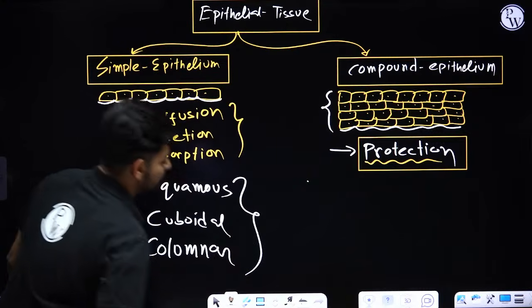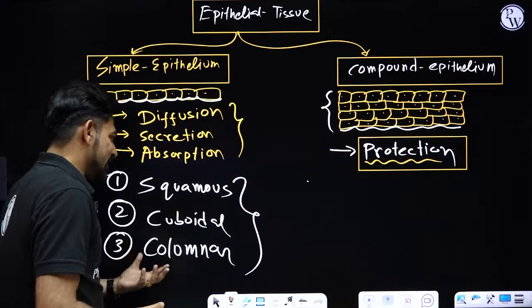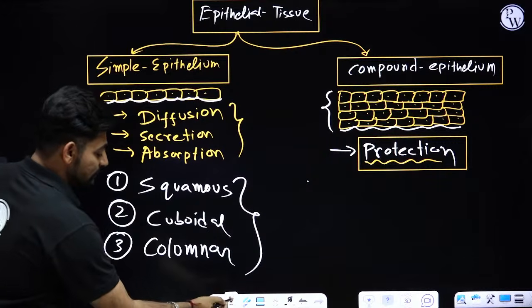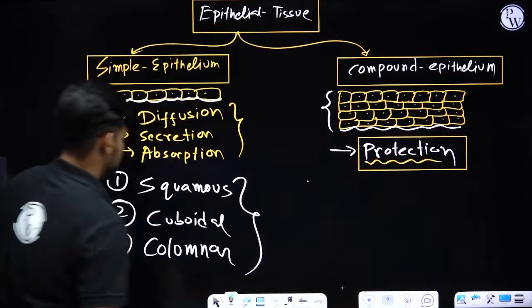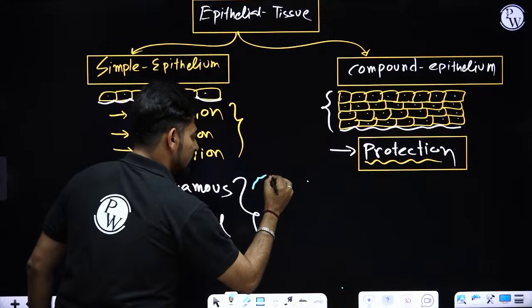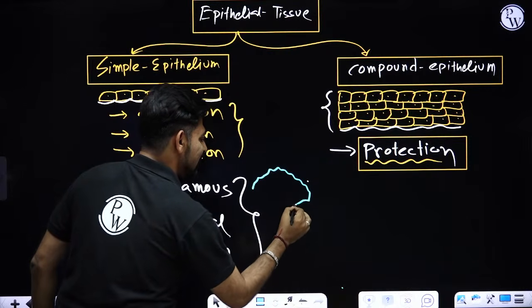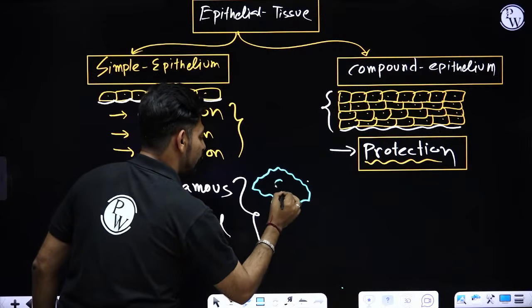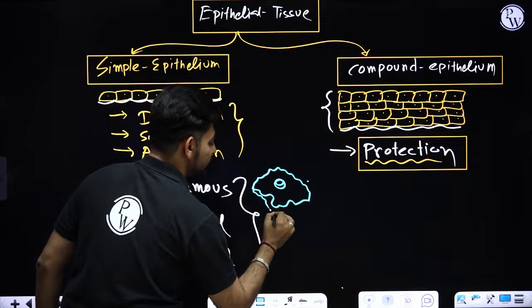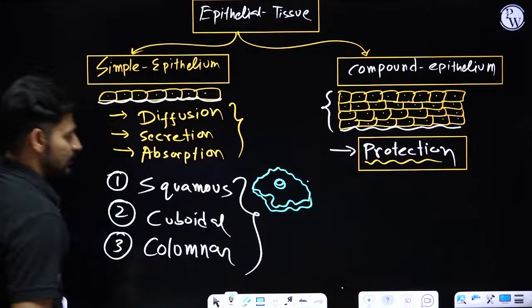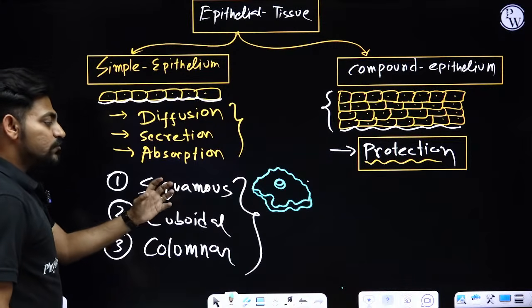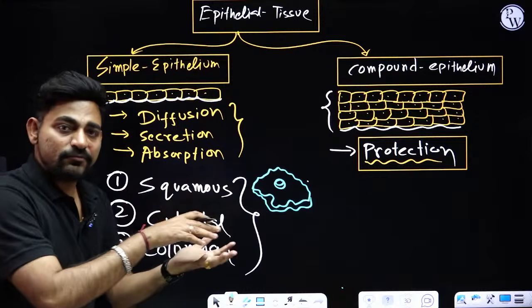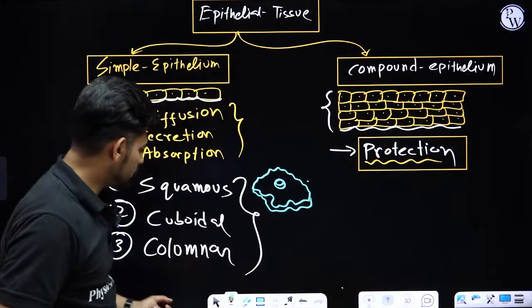So based upon the structure of cells, simple epithelium is of three types. Squamous epithelium is made up of thin flat cells of irregular boundaries like tiles. That's why we call them squamous epithelium, cells with a flat surface.